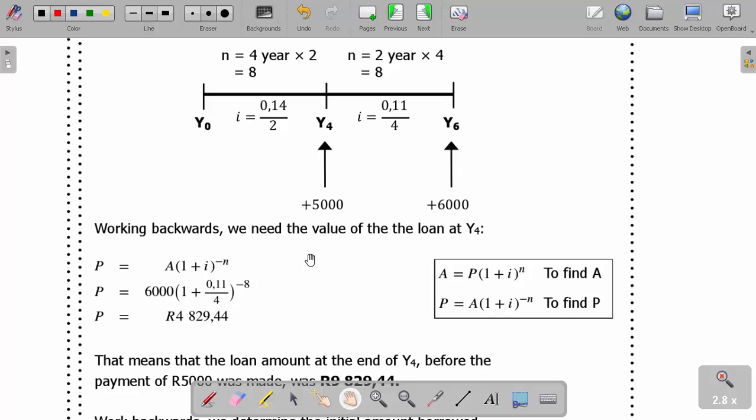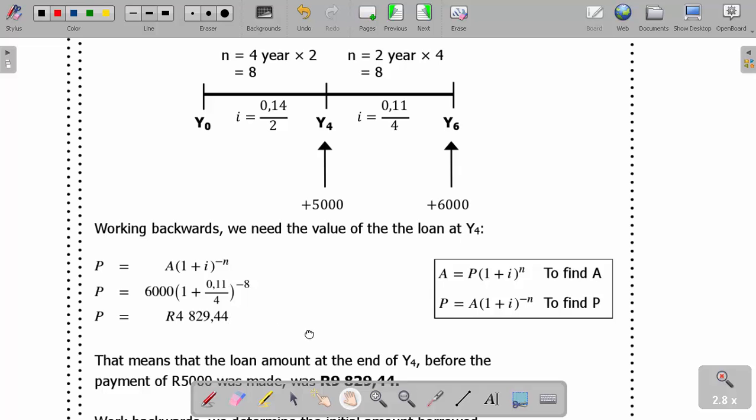So starting from here, I'm going to have P equals 6,000 open brackets 1 plus 0.11 over 4, power negative 8. The 8 is on here, which you see here. So it means I have 4,008.29.44. Are we together?